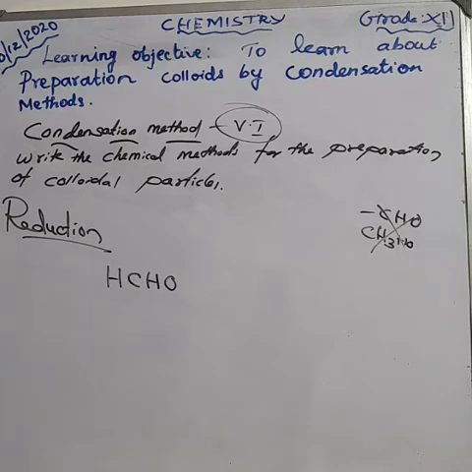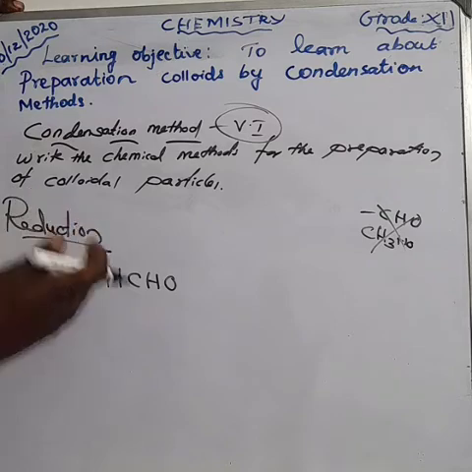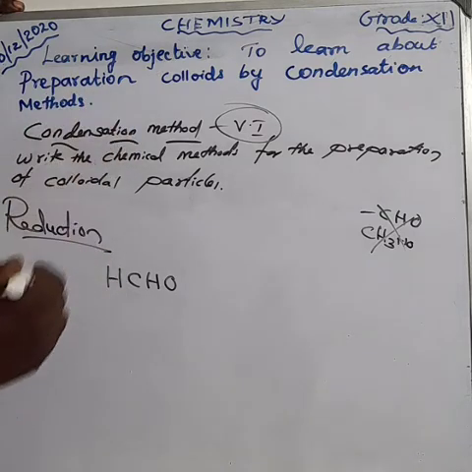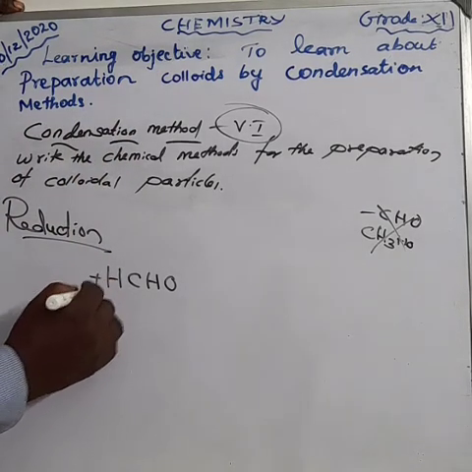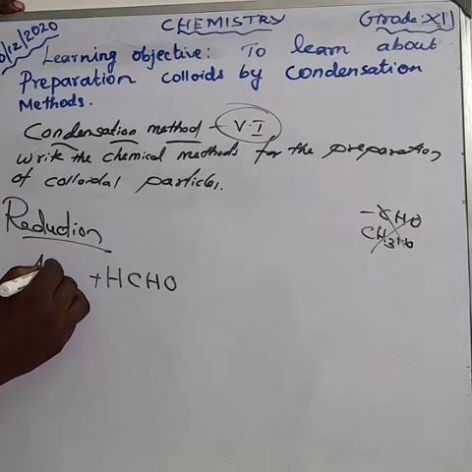Many organic reagents like formaldehyde are used for the preparation of salt by the reduction process. Here we are preparing gold salt. Gold salt is prepared by the reduction of auric chloride. Auric chloride means gold chloride, AuCl3.